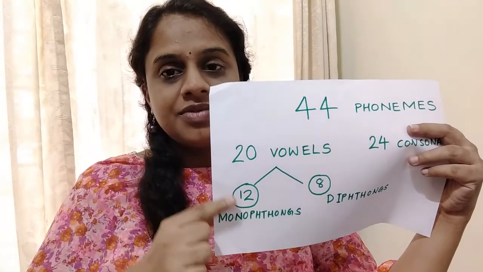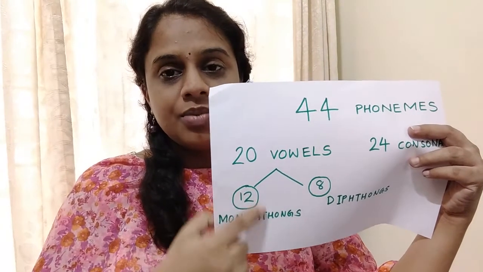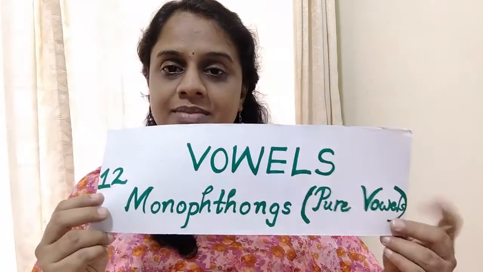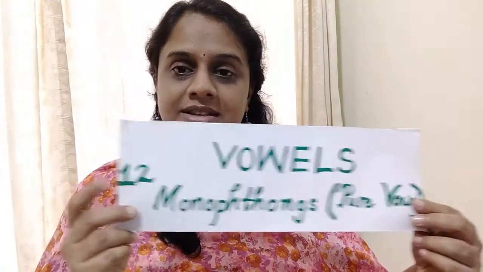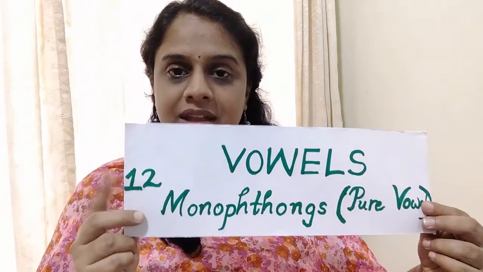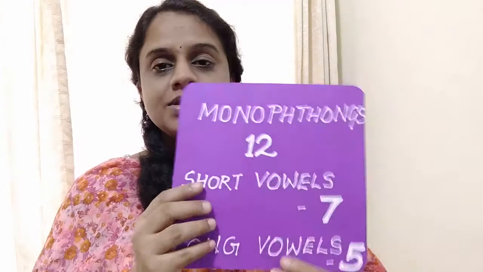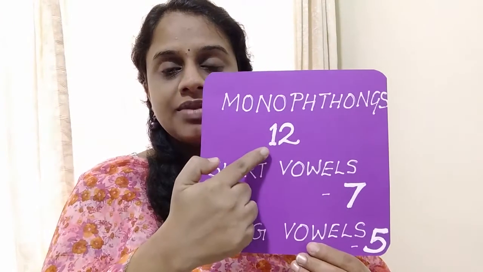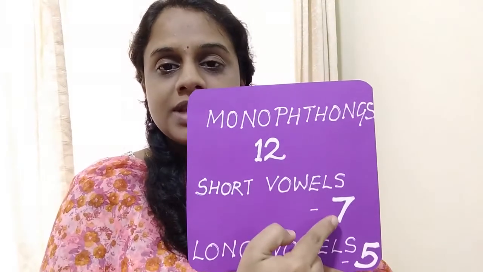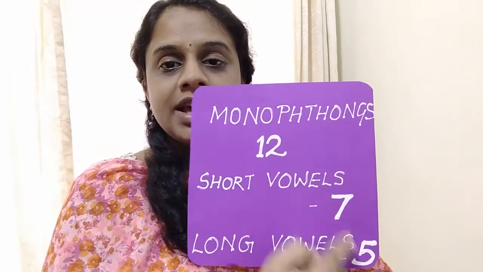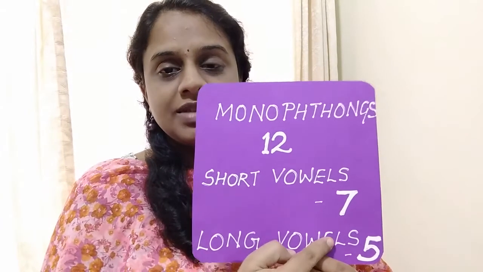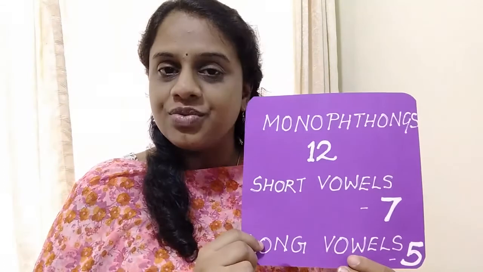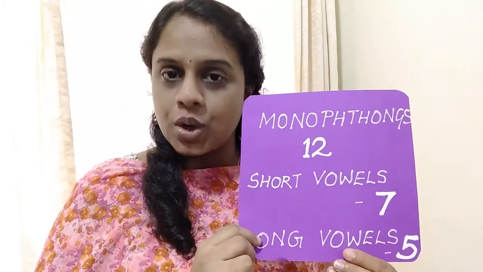So today we have tried to learn the 12 monophthongs. As I told you, monophthongs have another name, pure vowels. Monophthongs are 12 in number. Among them, 7 are short vowels and 5 are long vowels. Just now we learned the 7 short vowels.